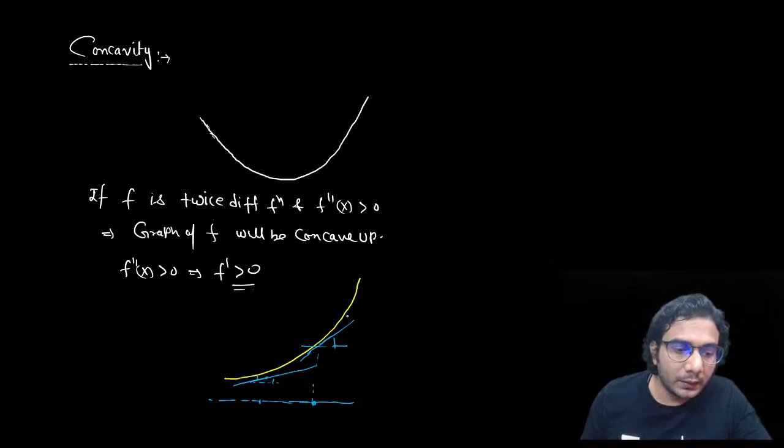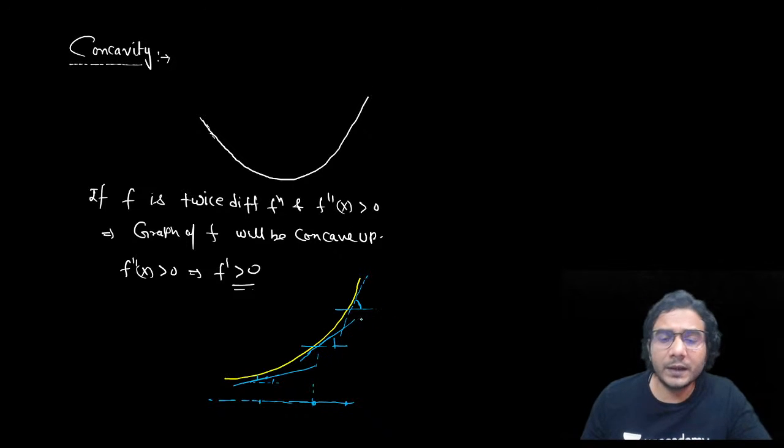Now further you can check for some other point. Again the slope has increased, so this angle has increased. So in this graph tan theta is increasing, and tan theta means f dash is increasing, okay? So if the graph is increasing, then it will be increasing like this.